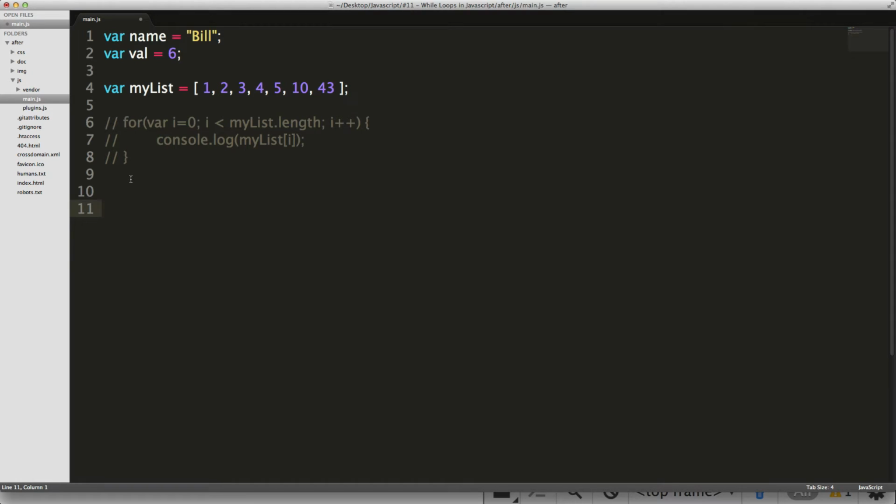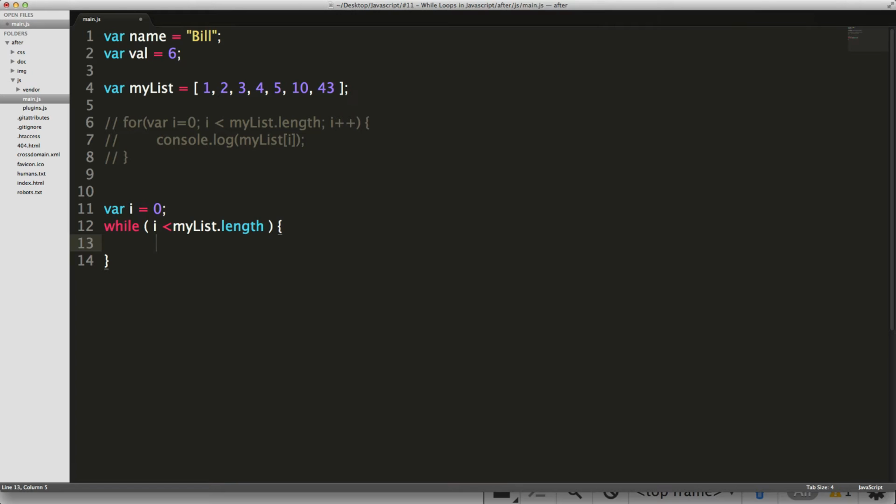To start this while loop, the first thing we need to do is define i. If you remember, in the for loop we defined i within the for loop right here. For the while loop, that's not how we do it. We have i equal to 0, and now we can say while, and then in parentheses, the condition. Before, the condition was the second thing passed; now the condition is the only thing passed. So we're going to say while i is less than myList.length, then do what's in these brackets.